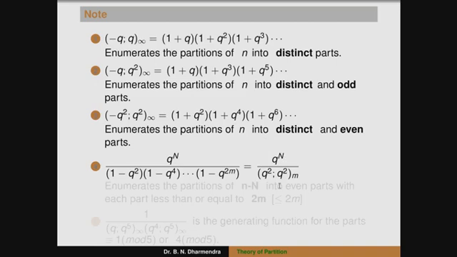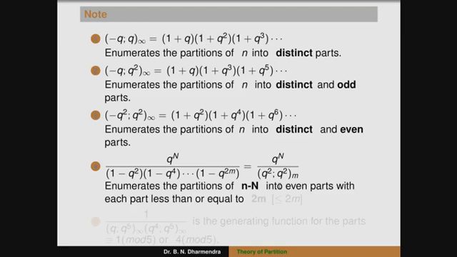So therefore it enumerates the partitions of n minus 1 into even parts, because the terms containing q here are even, with each part less than or equal to 2m, or it can be written symbolically.